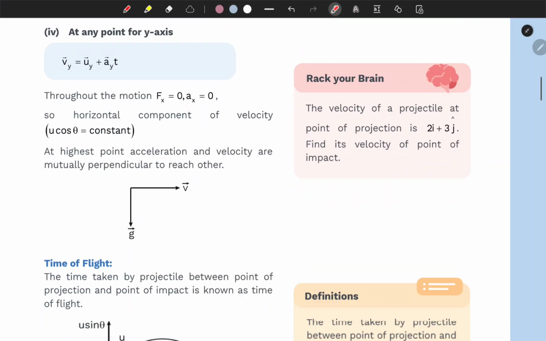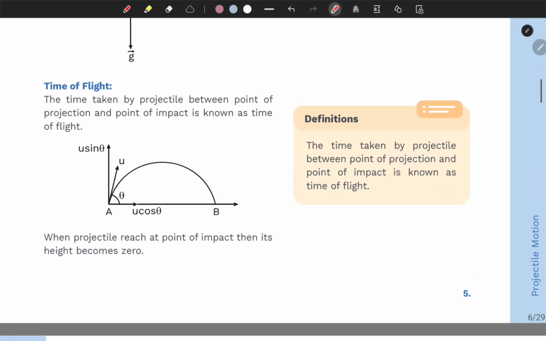Now let's talk about time of flight. The time taken by the projectile between the point of projection and the point of impact is known as time of flight. Basically the body covers the path from here to here, and the time taken by the body to cover this path is the time of flight.